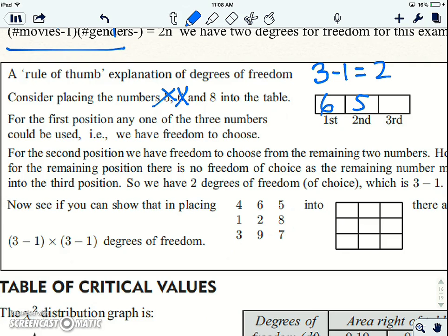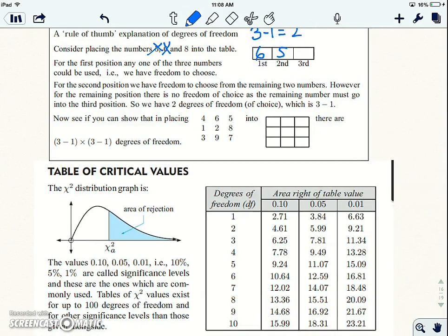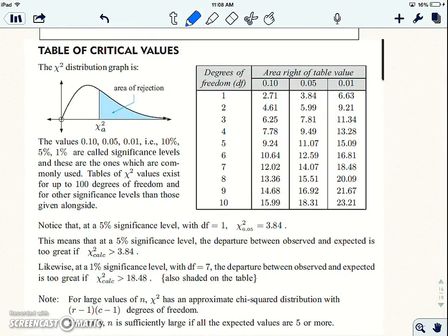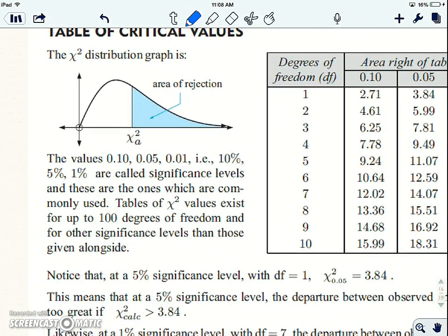And so that's where we get our degrees of freedom formula, and it explains it more here. I'll let you read that by yourself. But why do we care? Because it helps us find our cutoff value. So the chi-square distribution graph looks something like this. It kind of looks normal. It's not, depending on the number of degrees of freedom. Okay, it gets a little weirder looking.